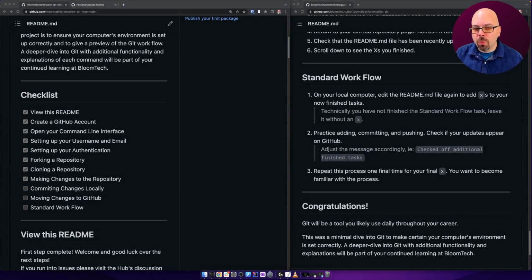Now we're going to talk about the standard workflow that you'll do on a normal basis. Most of the things you just did today are not things you need to do every single day. You do not need to re-authenticate all the time. It's a one-time deal unless it expires. You do not need to set up your email and your username multiple times. You do not need to make another account multiple times. These are all one-time deals usually.